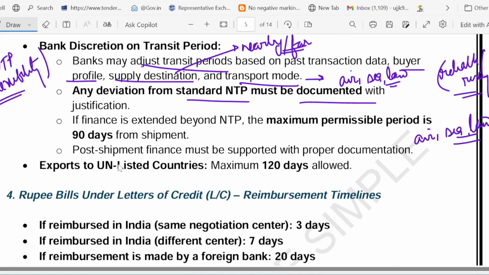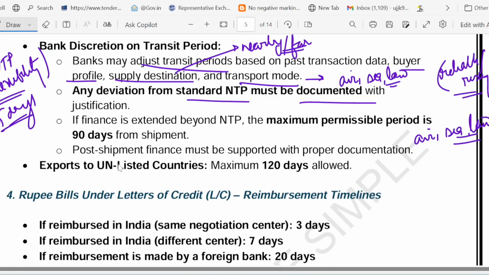So basically what I told you is that bank can extend or decrease the NTP based on a few factors. A question may be asked: what are the factors based on which NTP can be adjusted? The first factor is buyer payment history, the buyer profile, whether it is reliable or risky. Second is supplying destination, which means shipping destination, whether it is a nearby country or a far country. And the third is transport mode, whether it is air, sea or land. And you have to document the reason if deviating from the standard NTP, which is 25 days. If you are deviating from the 25 days, you have to tell why you are deviating. Any kind of deviation from the standard NTP must be documented.